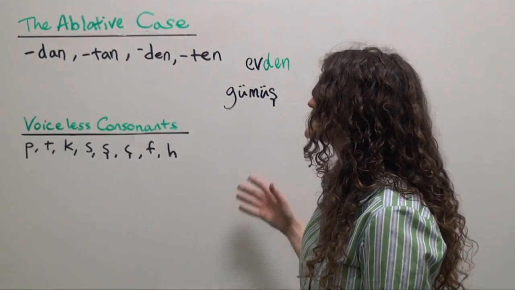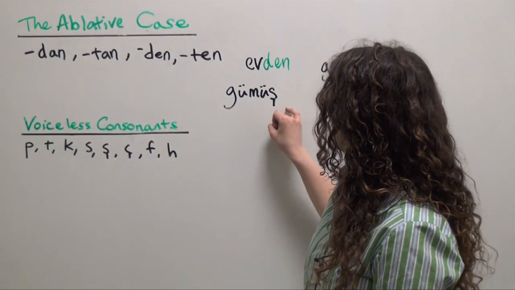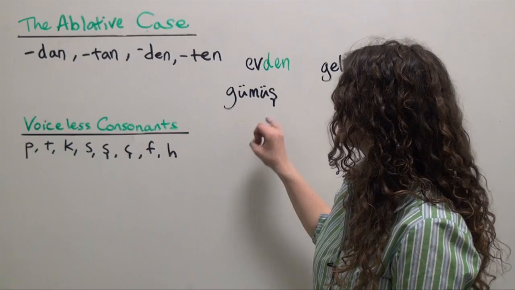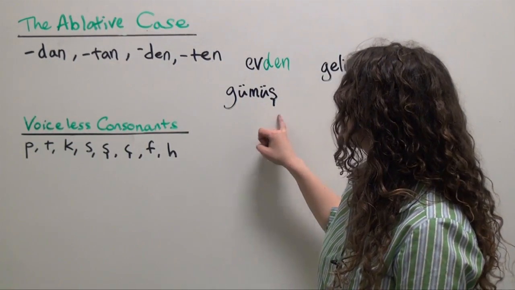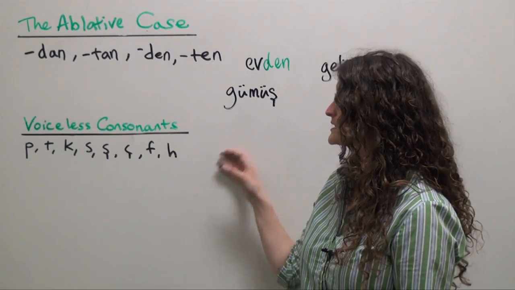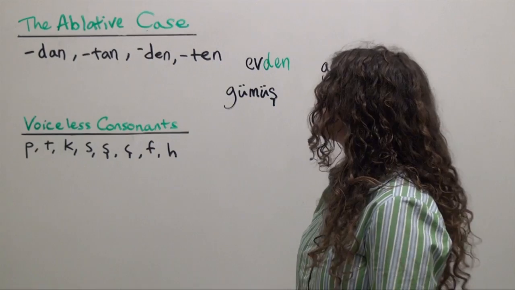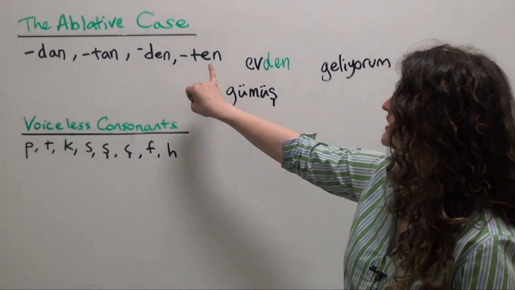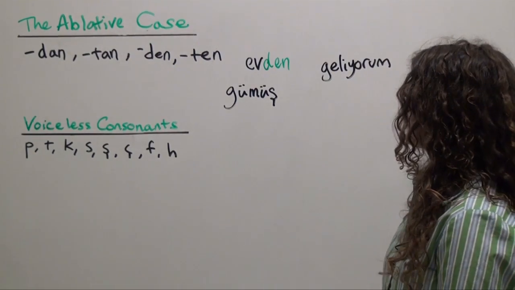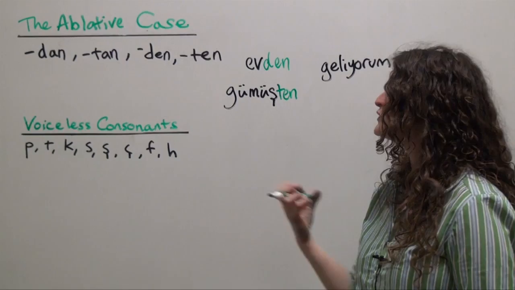So we're going to choose the version of the ablative case ending which agrees not only in terms of vowel harmony with the vowel in gümüş, but also has a voiceless consonant to match the voiceless consonant that gümüş ends with. So we will say gümüşten, from silver or of silver.